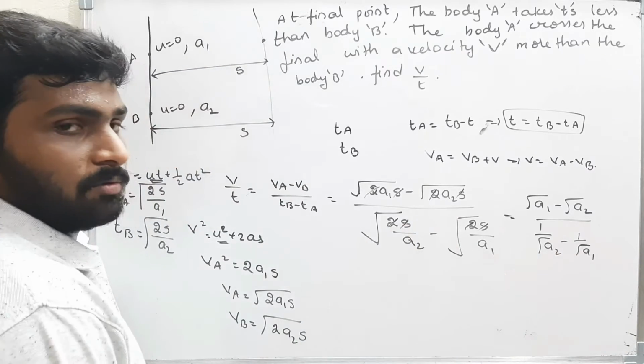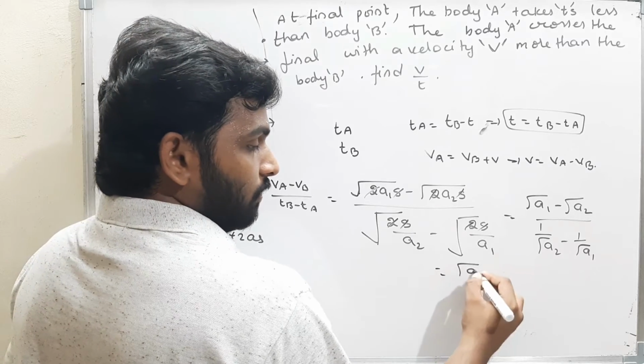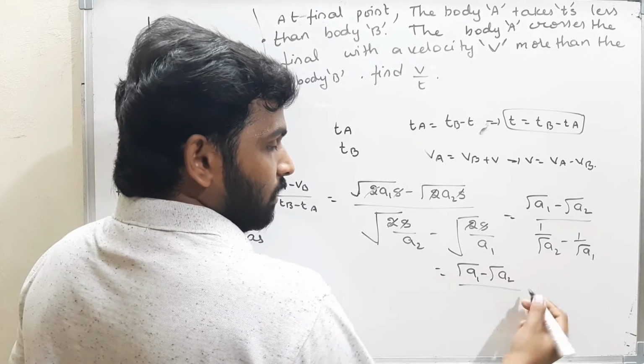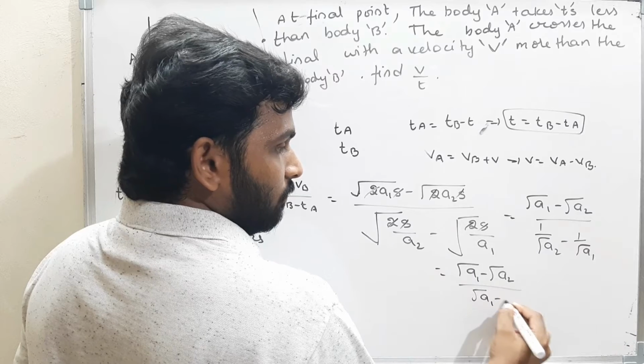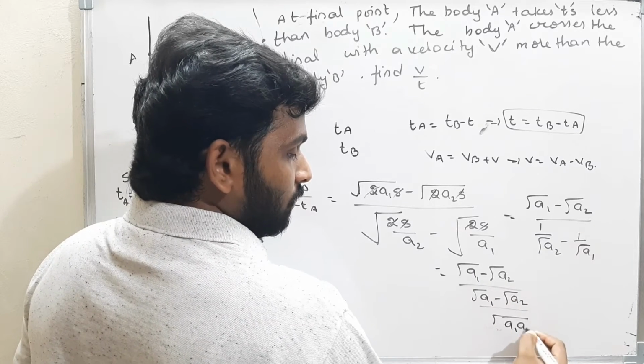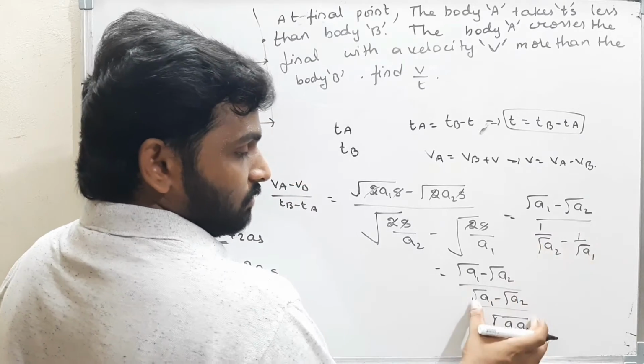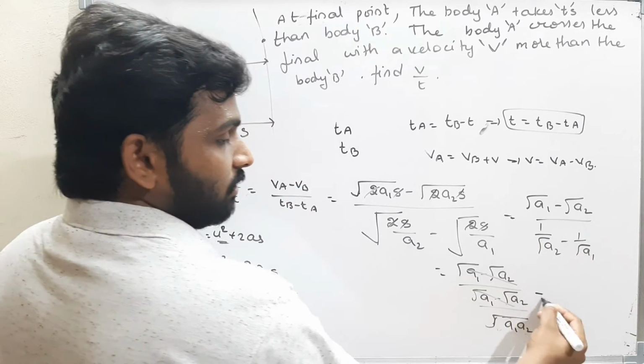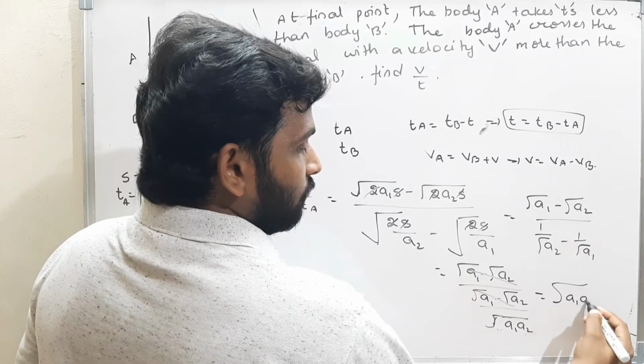Now if you take LCM, what will you get? Root of a1 minus root of a2 by root of a1 a2. If I take LCM, I will get this value. Therefore, cancel off. What is remaining? The answer is root of a1 a2.